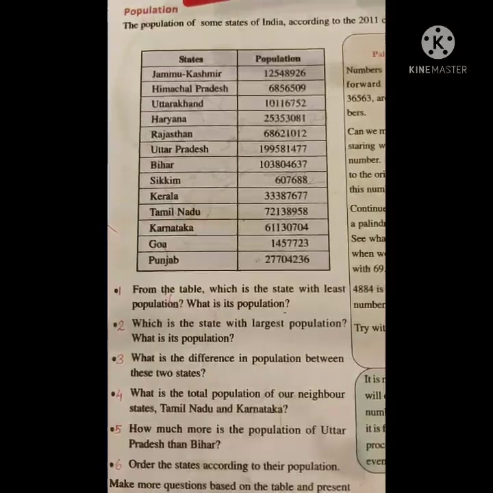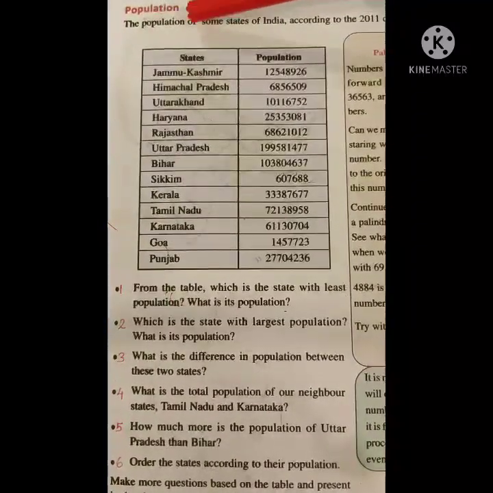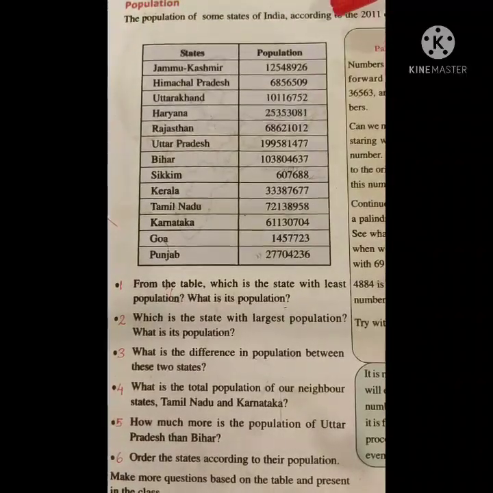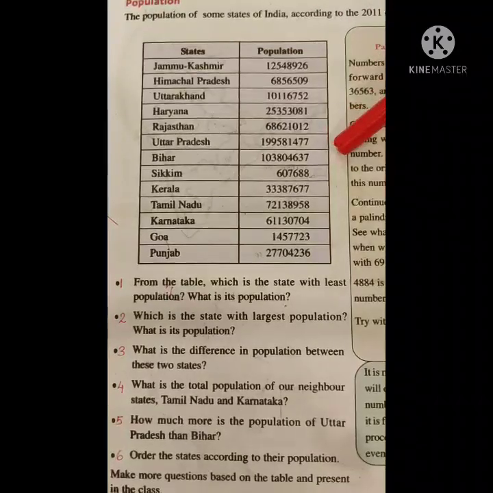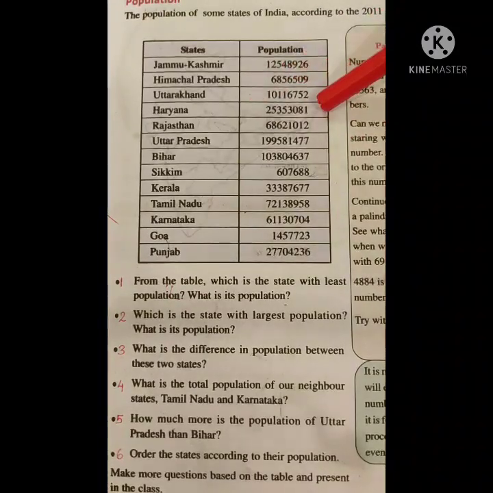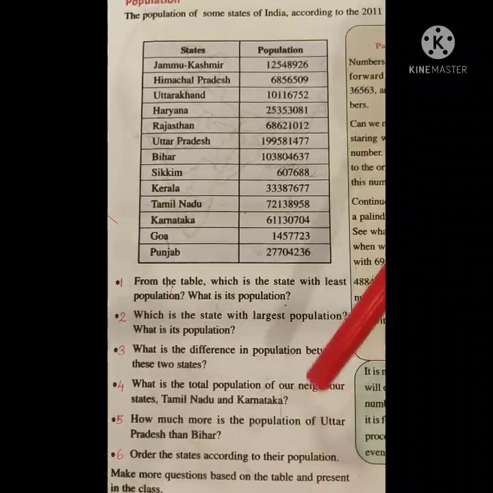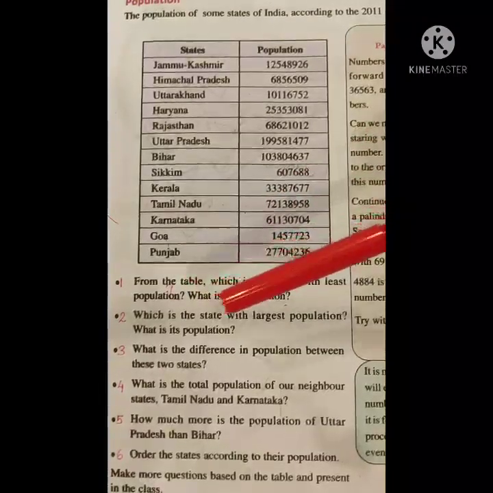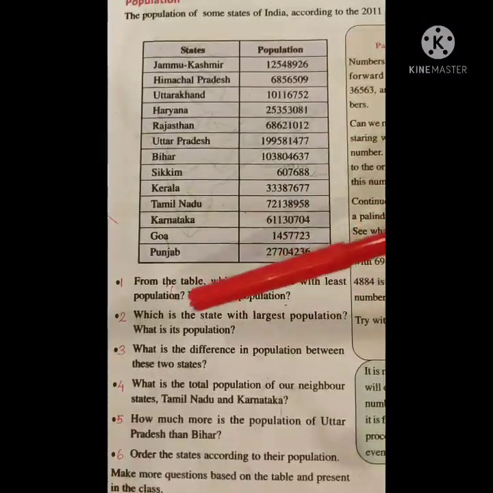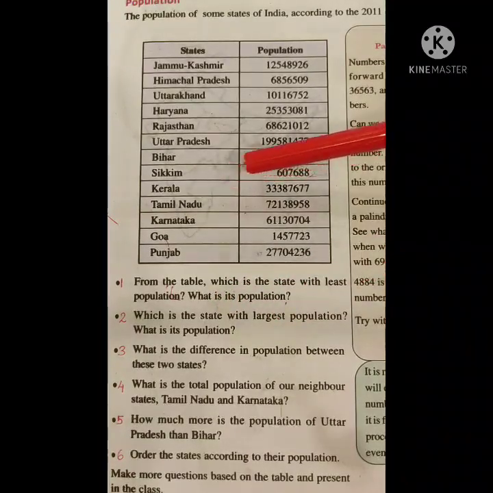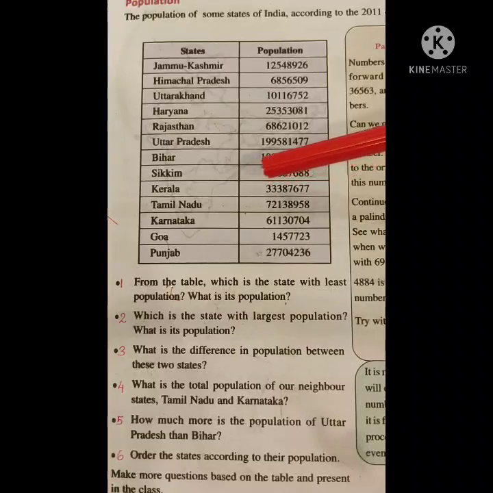Okay. Children, let us look at another activity, population. The population of some states of India according to the 2011 census is given below. Here some states and their population are given. Based on this table, you have to find the answers to these questions. First one, from the table, which is the state with the least population? What is its population? At a glance, we can say that Sikkim is the state with the least population.